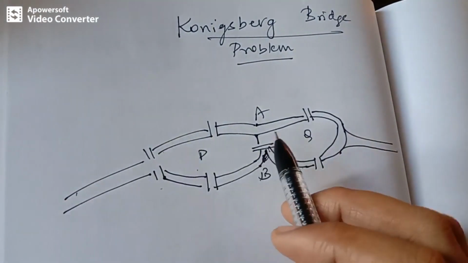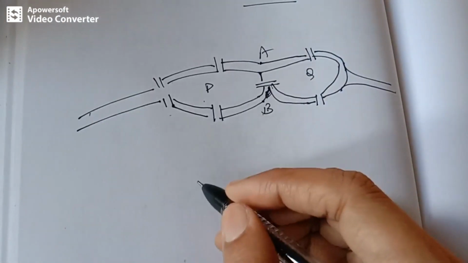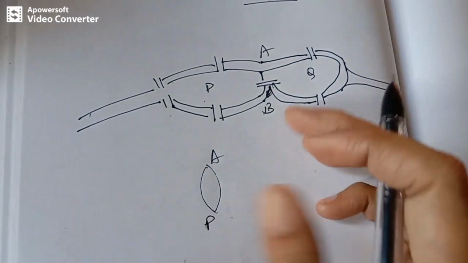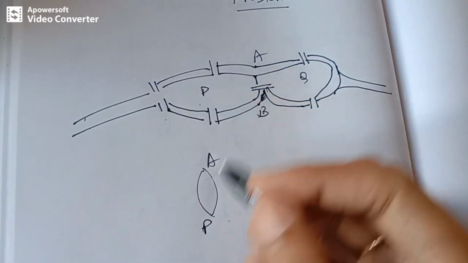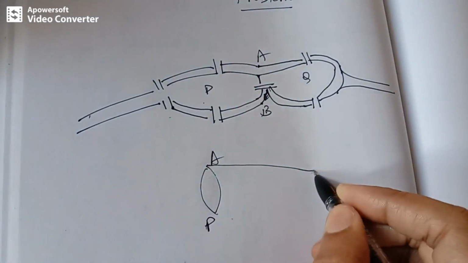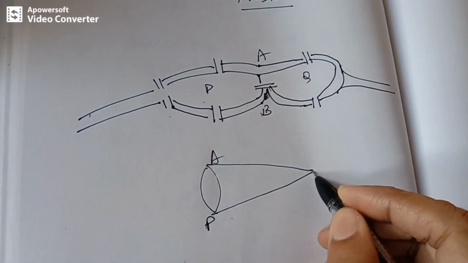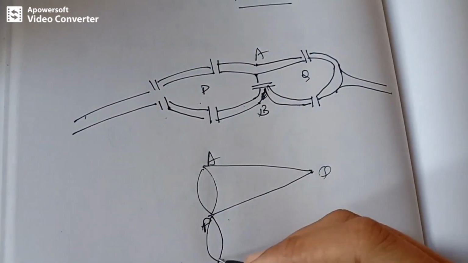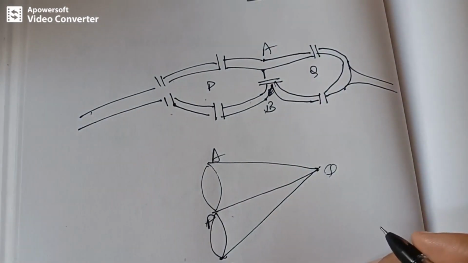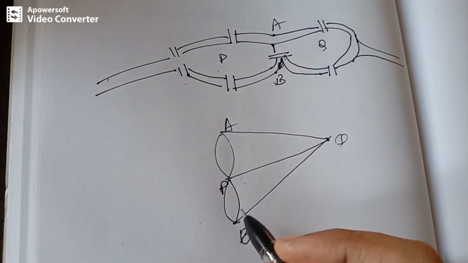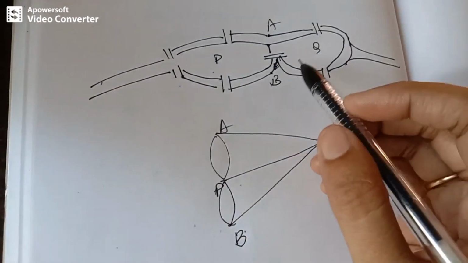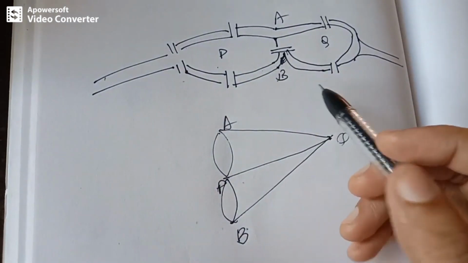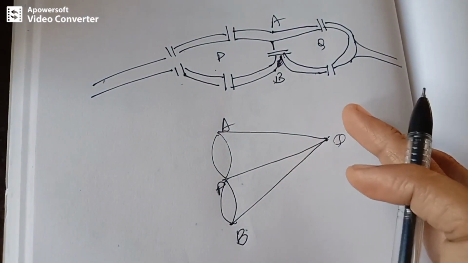And this graph can be written in this manner, where there is an edge connecting A and B, and P and Q. So this is the graph. This graph is the generalized form of the original problem. So this problem was converted into this kind of graph.